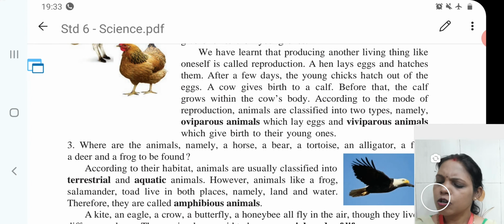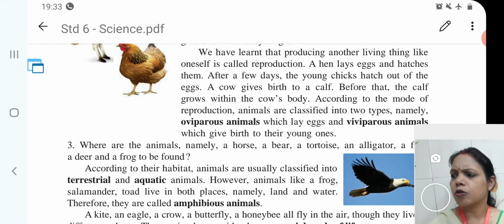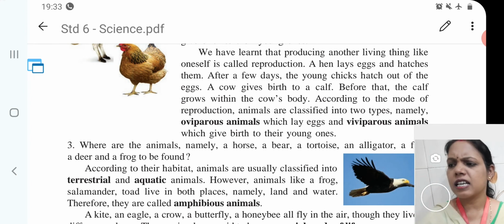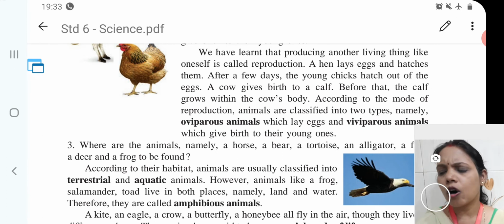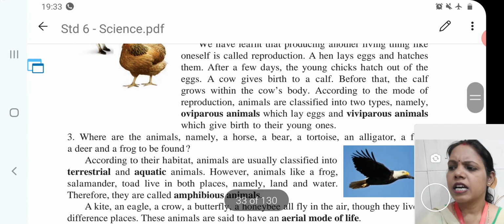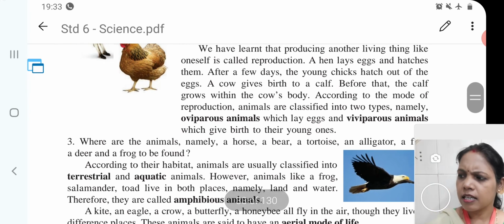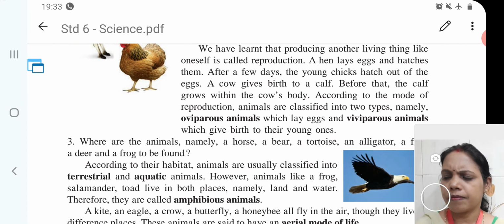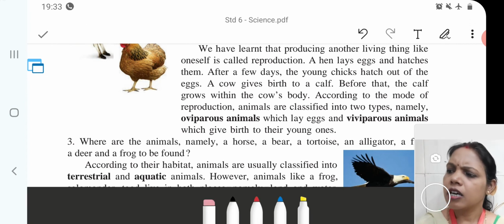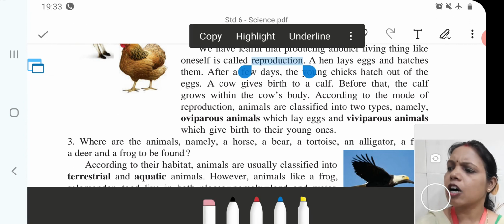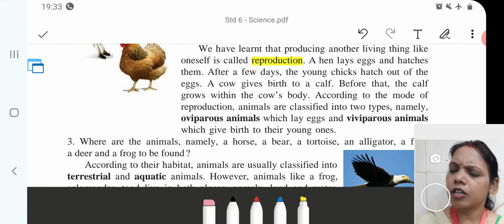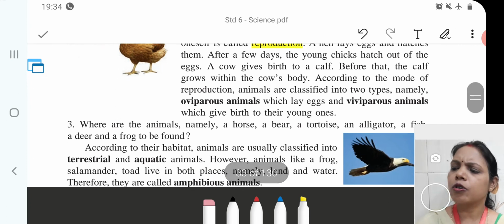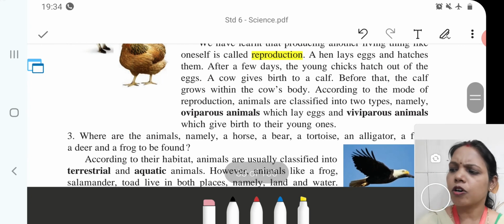So, children, we have learned that producing another living thing like oneself is called reproduction. A hen lays eggs and hatches them. After a few days, the young chicks hatch out of the eggs. A cow gives birth to a calf. Before that, the calf grows within the cow's body.